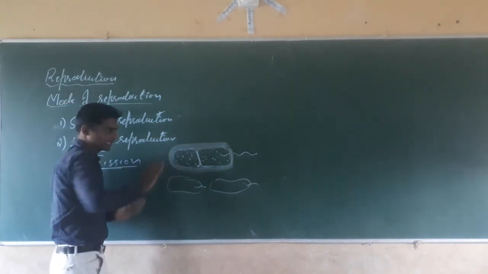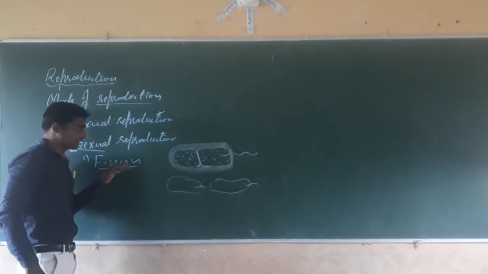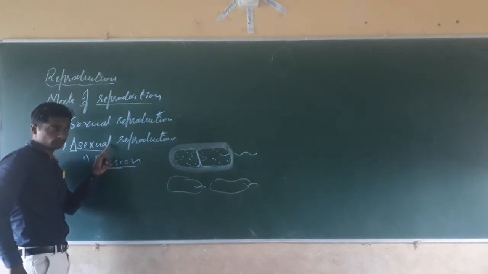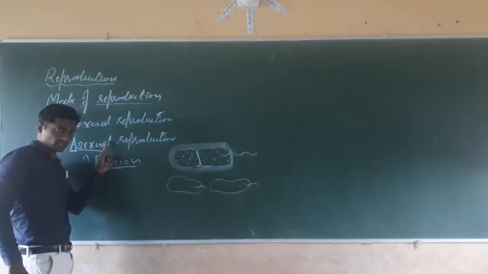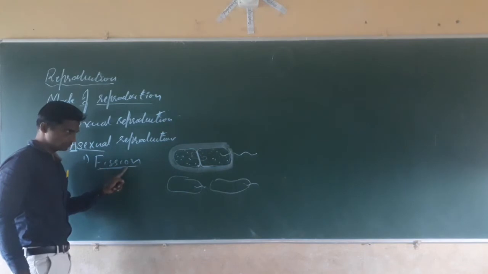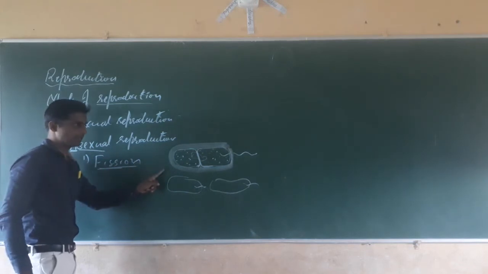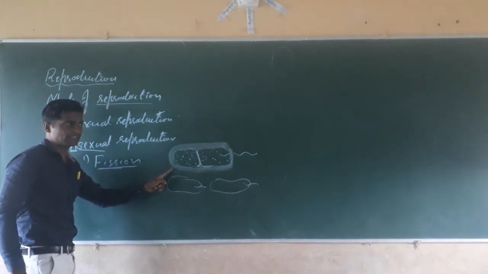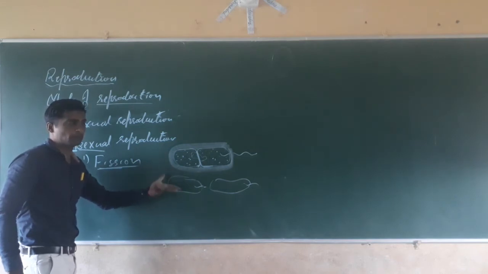Fission is a type of asexual reproduction in which a cell divides itself into two or more pieces.